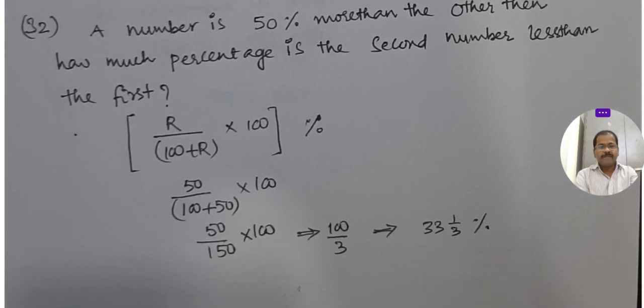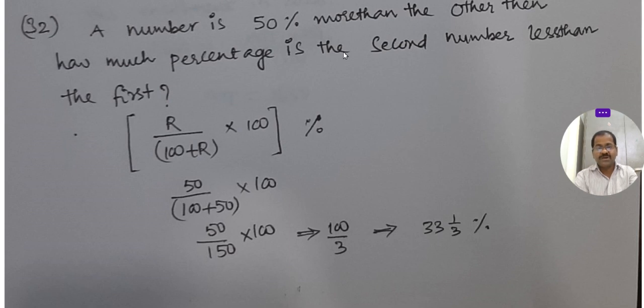Okay, a number is 50% more than the other number. Then how much percentage is the second number less than the first? You see here, this is the formula, R by 100 plus R into 100. Then the second number is less than the first by 33 1 by 3 percentage.